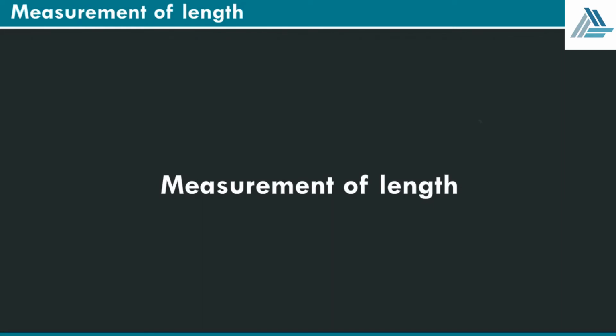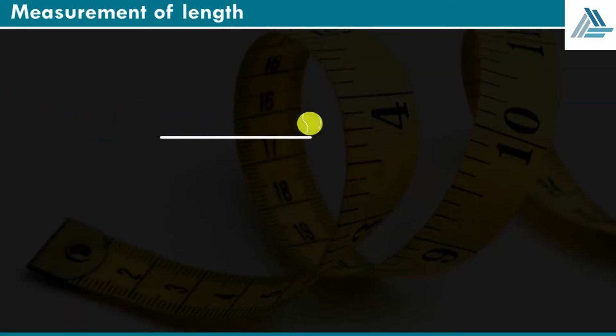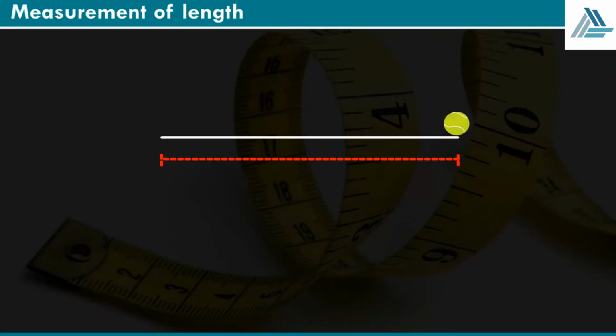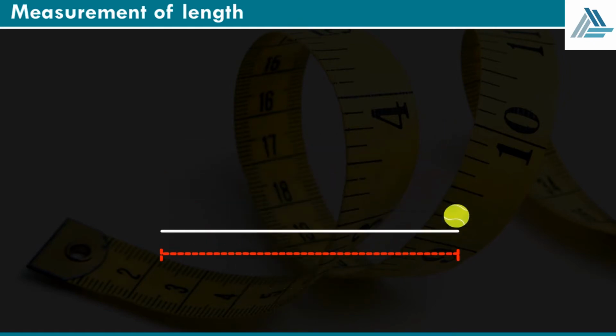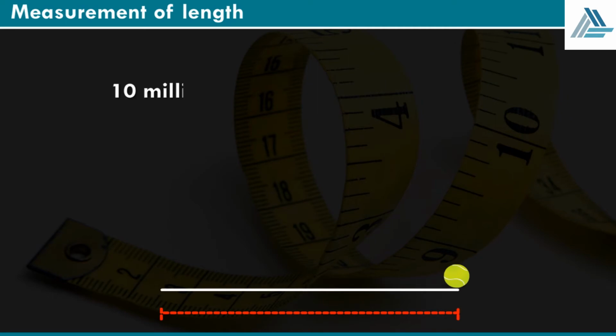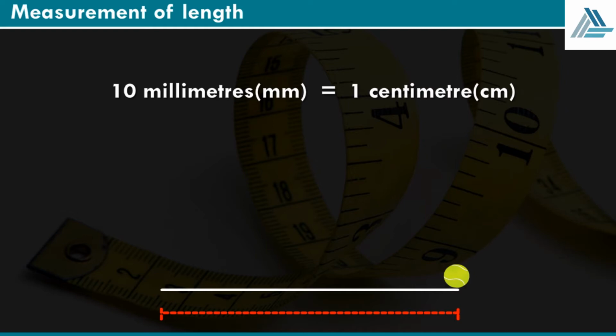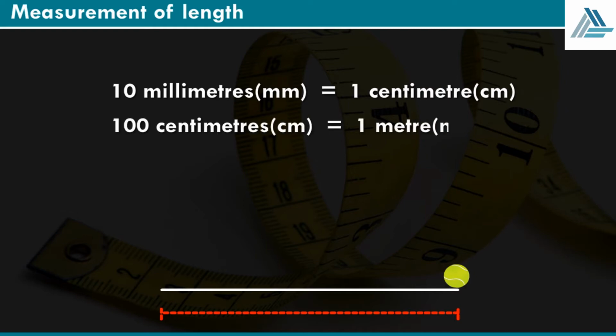Measurement of length. Length is the measurement of something from one point to another. Some units to measure length are millimeter, mm, centimeter, cm, meter, m, and kilometer, km. There is a way of changing units from one to another. 10 millimeters, mm is equal to 1 centimeter, cm. 100 centimeters, cm is equal to 1 meter, m. 1000 meters, m is equal to 1 kilometer, km.